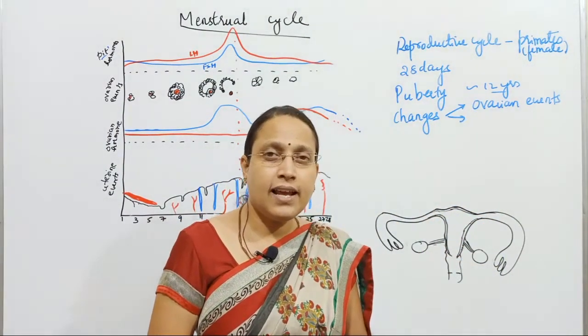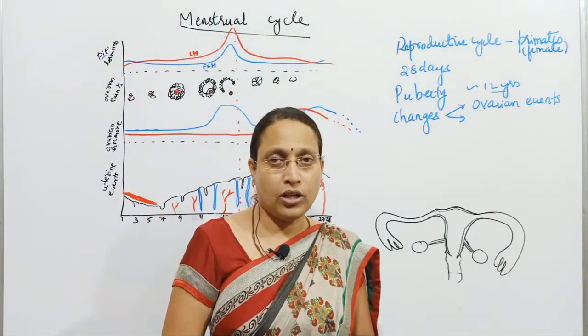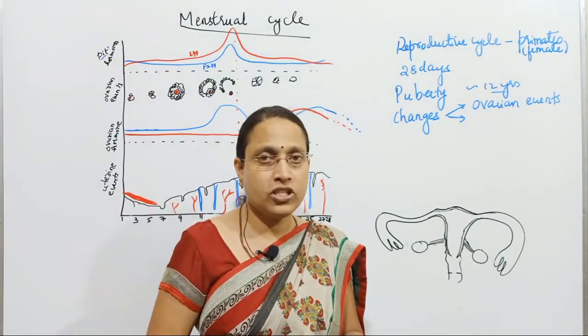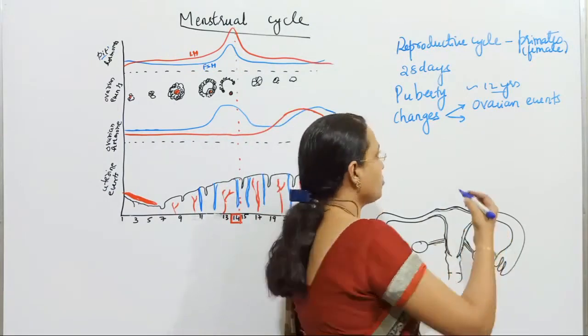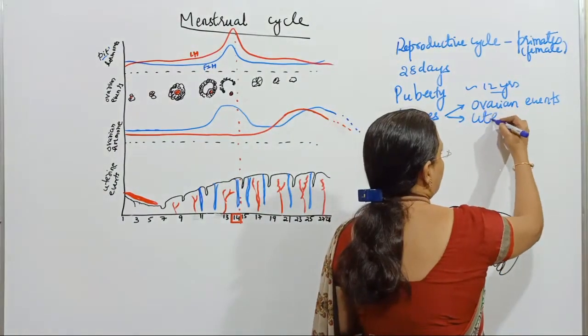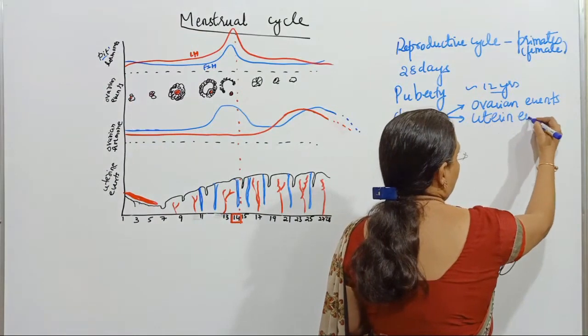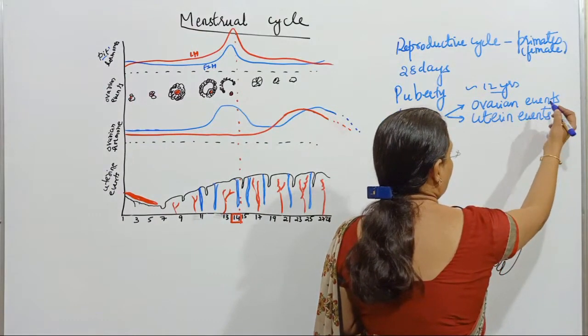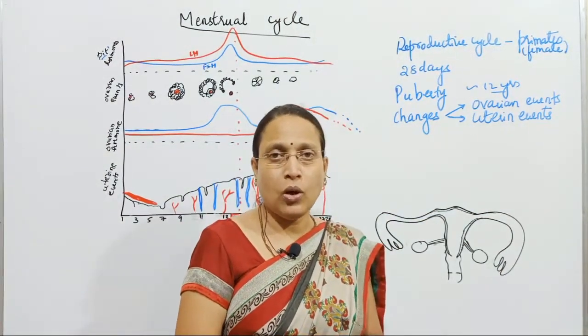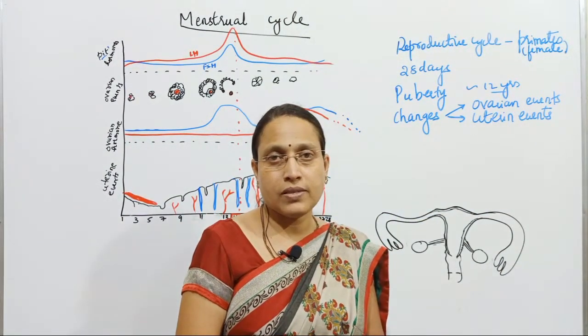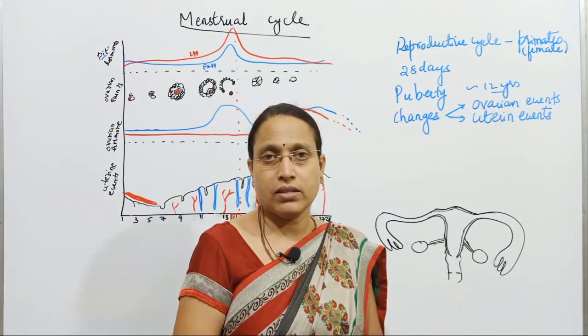And changes that include the uterus, that is uterine changes, which are events occurring in the uterus. So the menstrual cycle involves both ovarian events as well as uterine events.